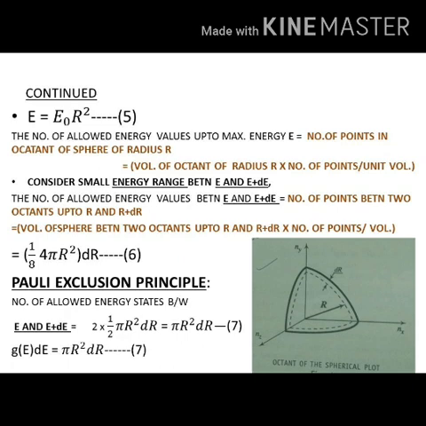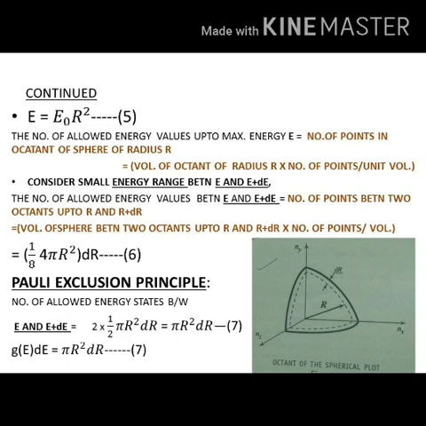Now according to the Pauli exclusion principle, each energy level can accommodate a maximum of 2 electrons with opposite spin. Equation 6 represents energy levels, and according to Pauli each level accommodates 2 electrons.